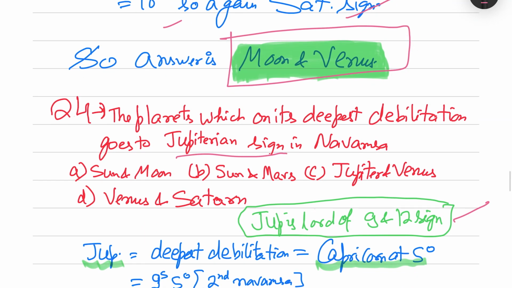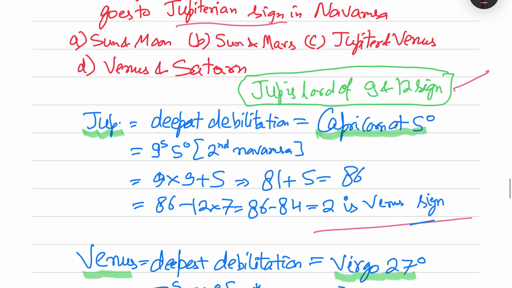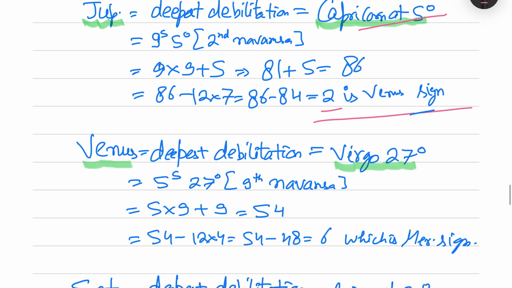Jupiter is the lord of the 9th and 12th signs. So the deepest debilitation for Jupiter is Capricorn at 5 degrees. So we calculate the Navamsha, it is coming to 2, which is Venus sign. So Jupiter cannot be the answer. So this option cannot be there.